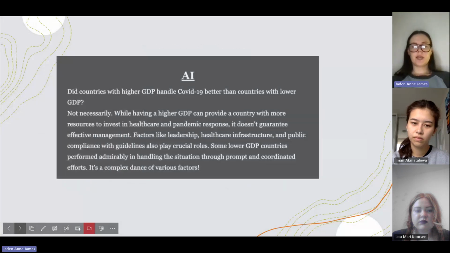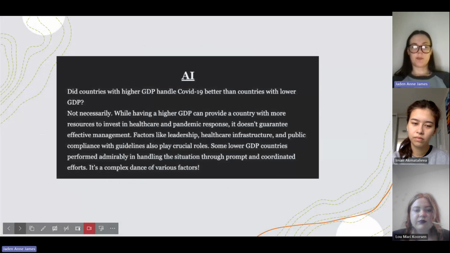So with the research, we first asked AI some general questions to get background information, and they gave us the most conclusive answer to our question, which was, did countries with higher GDP handle COVID-19 better than countries with lower GDP? And they said not necessarily. While having a higher GDP can provide a country with more resources to invest in healthcare and pandemic response, it doesn't guarantee effective management. Factors like leadership, healthcare infrastructure, and public compliance with guidelines also play crucial roles. Some lower GDP countries performed admirably in handling the situation through prompt and coordinated efforts. It's a complex dance of various factors.